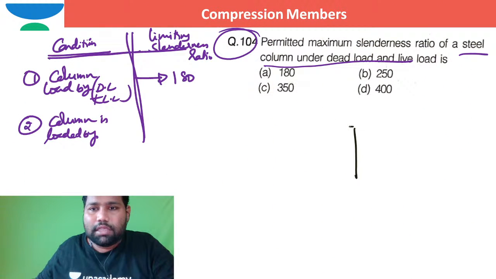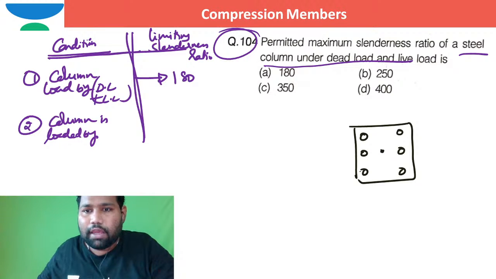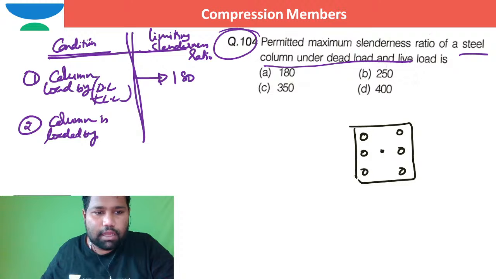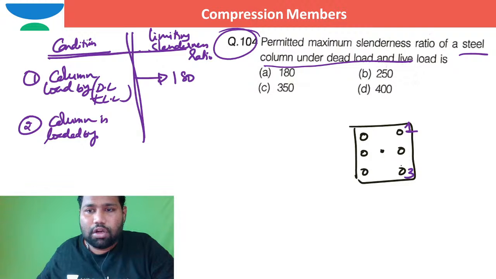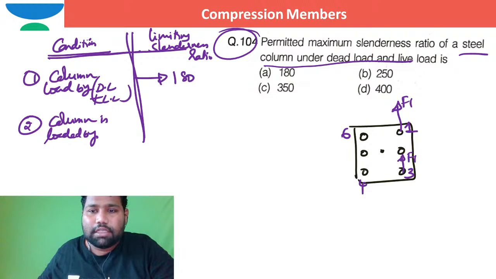So there are six bolts. You take this as CG, 1, 2, 3, 4, 5, 6. Is that okay, Samantha? Right, Bianca, Samantha. So this is the first bolt, third bolt, fourth bolt, sixth bolt. The angle between F1, this is F1, this is F1, this is F1 in the fourth bolt, this is F1 in the sixth bolt. Right. Is that okay?